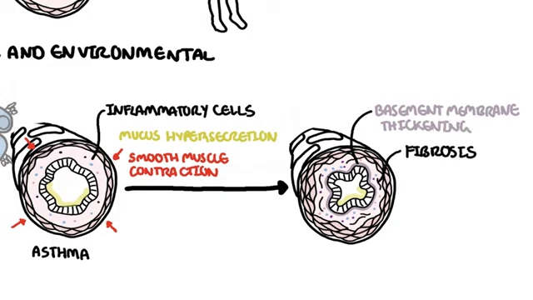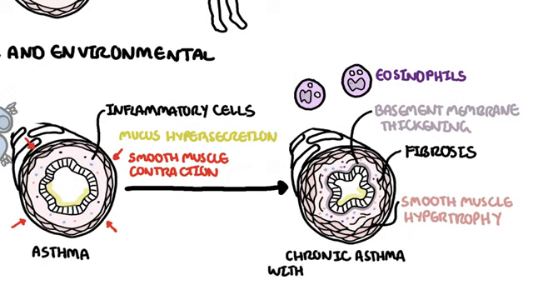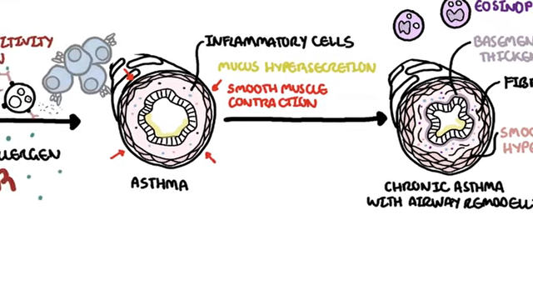Airway remodeling occurs in chronic disease with smooth muscle hypertrophy and hyperplasia. There can also be infiltration of eosinophils, specialized immune cells that play a role in allergy. This would be termed chronic asthma with airway remodeling. Fortunately, many children don't get to this stage thanks to advancement in asthma treatment.